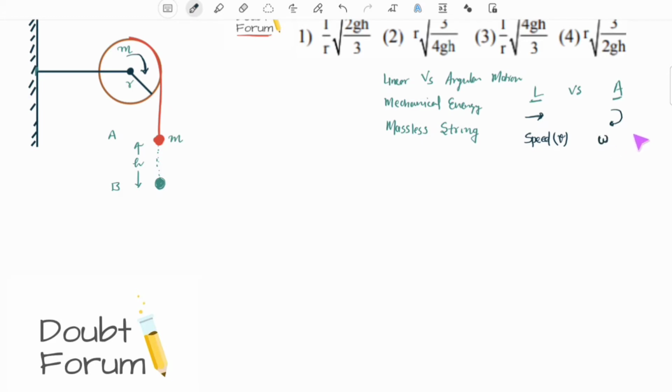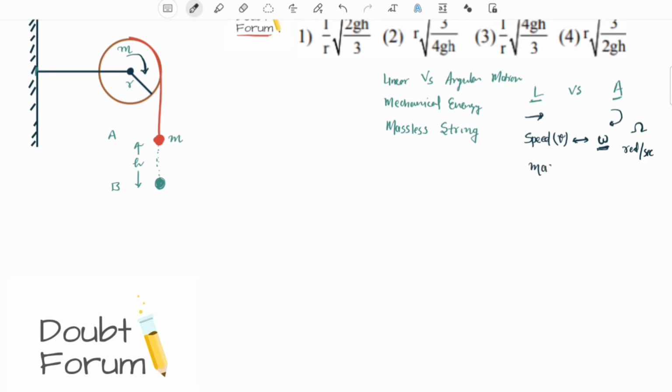Uppercase letter is like this, ohm, but angular speed is denoted by omega. So the concept of linear velocity is taken over by the concept of angular velocity, which is the angle covered per second. When a body is rotating, the amount of angle it rotates by per second is called its angular speed or angular velocity.